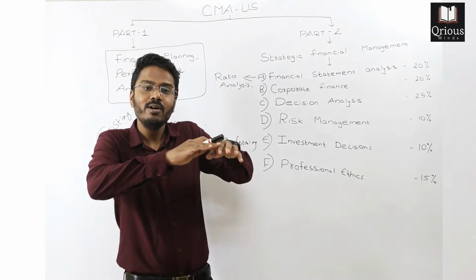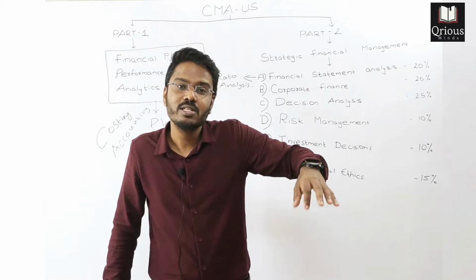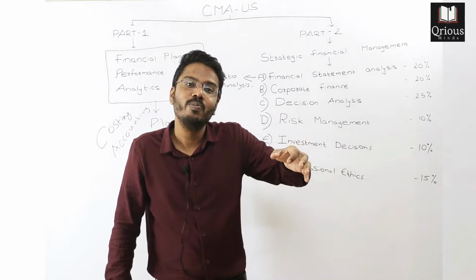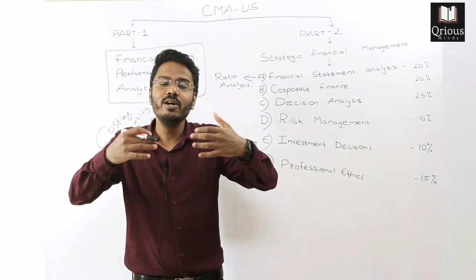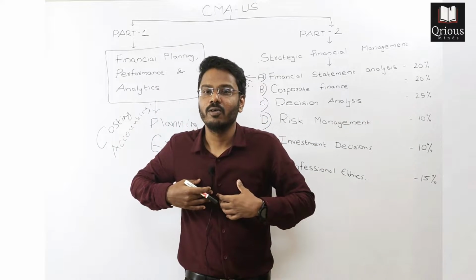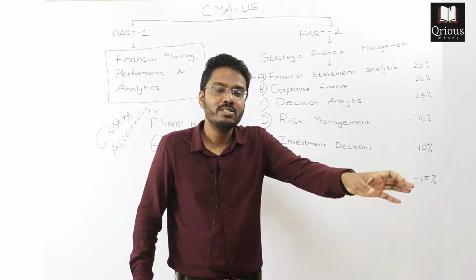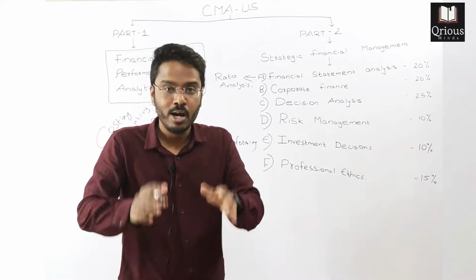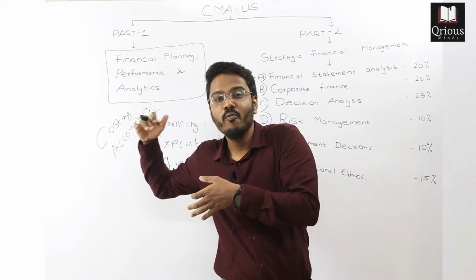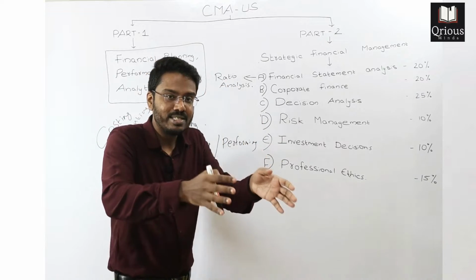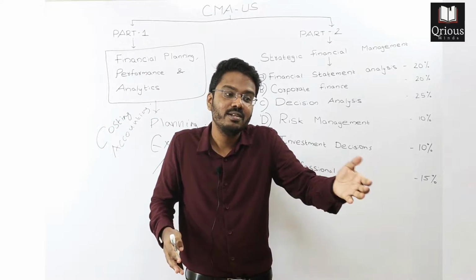So whichever sources they choose, they need to have the maximum benefit. The cost should be low. So it is our duty as certified management accountants to advise management as to which source of fund should be selected, so that the company can have maximum benefit out of those. Okay, so this example was when the company was in need of funds.